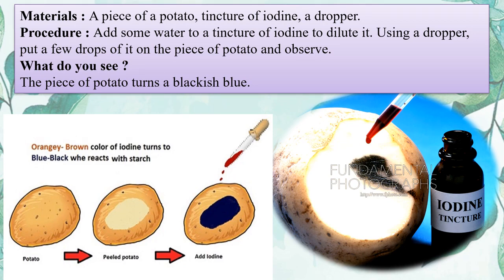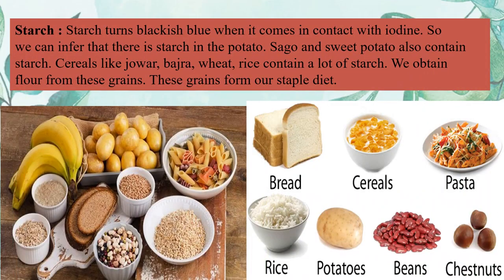Now why does this happen and what is the reason? It is because of the starch which is present in the food. Okay, the potato is rich in starch. Now what is starch? Starch turns blackish blue when it comes in contact with iodine. So we can infer that there is starch in the potato.